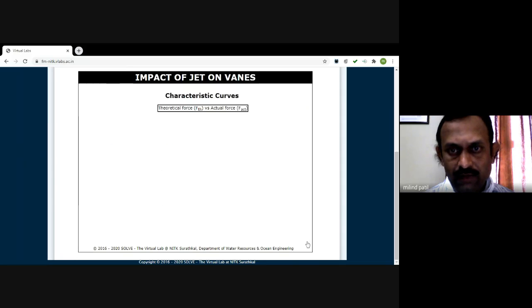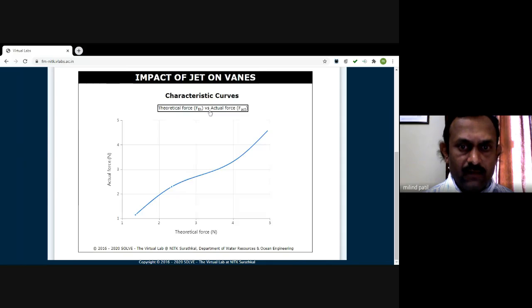So here we have conducted 4 different trials using 4 different weights. We obtained the theoretical force as well as the actual force. Actual force means the value we obtained experimentally. Now I can have a simple curve between this theoretical force and actual force. So this is our simple curve.